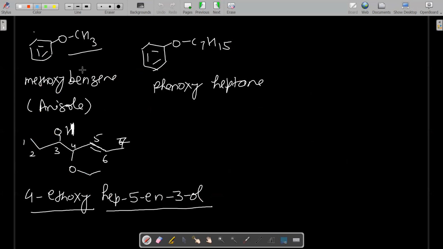Now what is the name of this compound? Methoxybenzene. Because there is less carbon on that side, and the common name is also anisole. In this case, suppose this is n-heptane. Where is the less carbon? Phenyl has 6 and this is 7. 7 carbons is a heptane alkane. So now the carbon is less in benzene, so phenyl becomes phenoxy. You can write phenoxyheptane. Okay, I can take one more example.